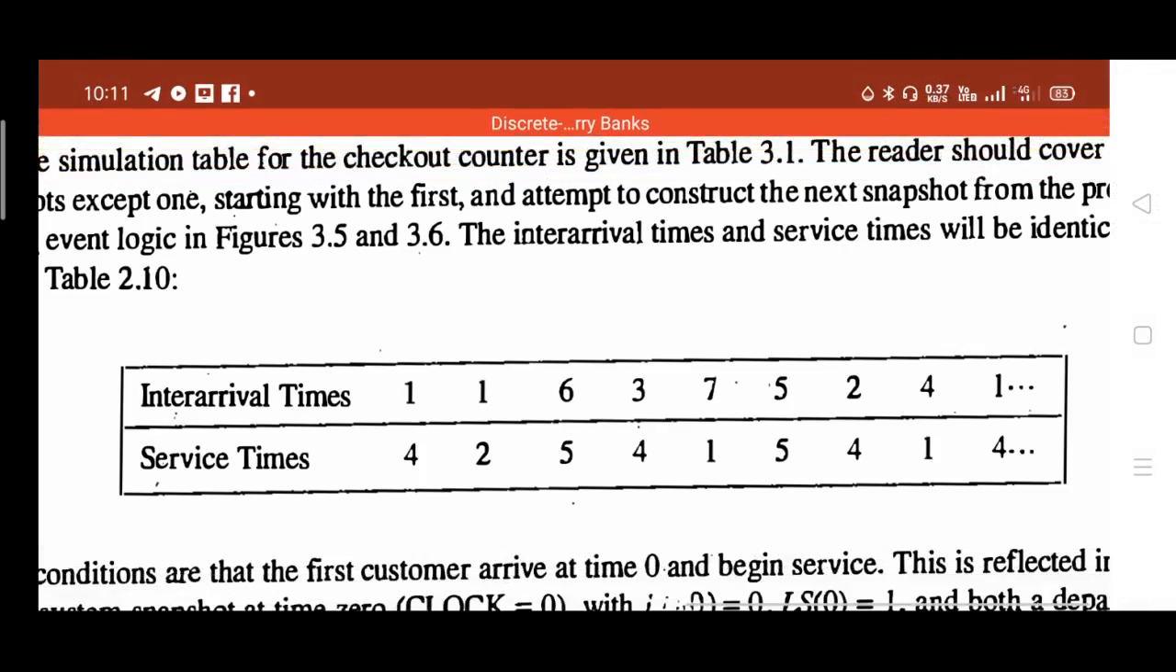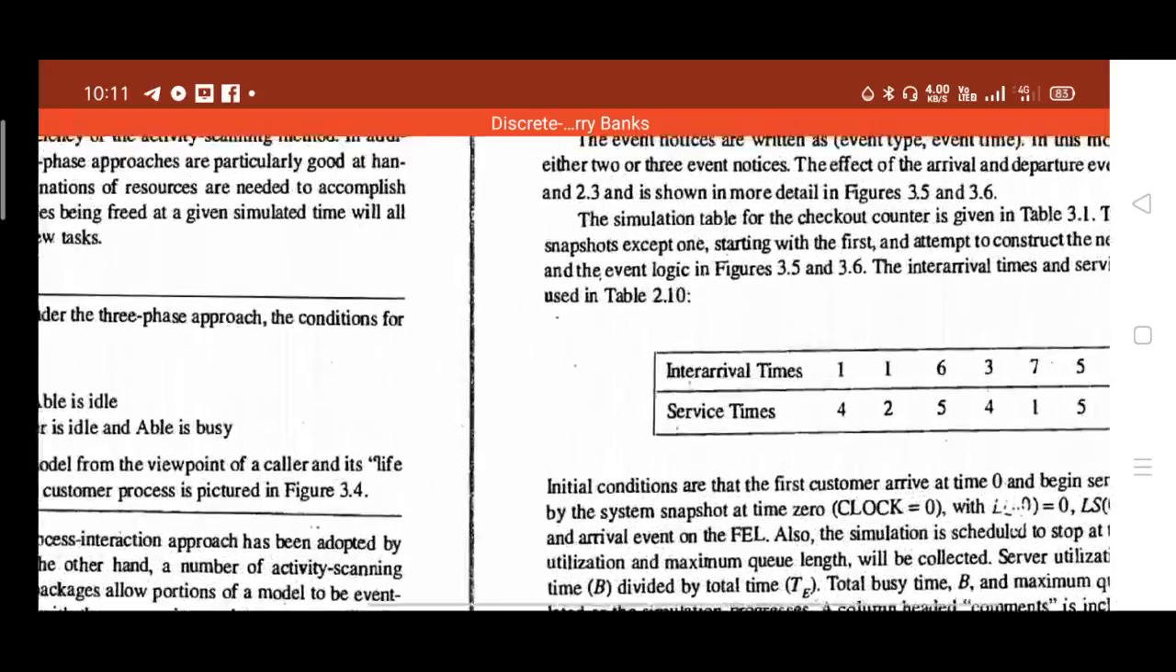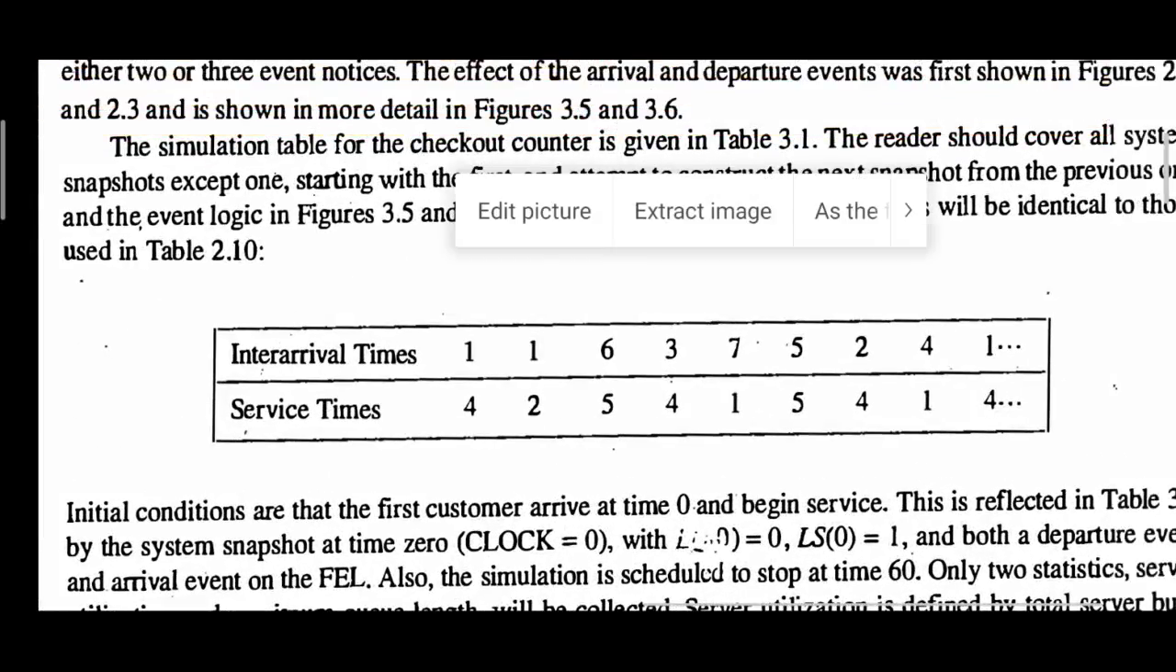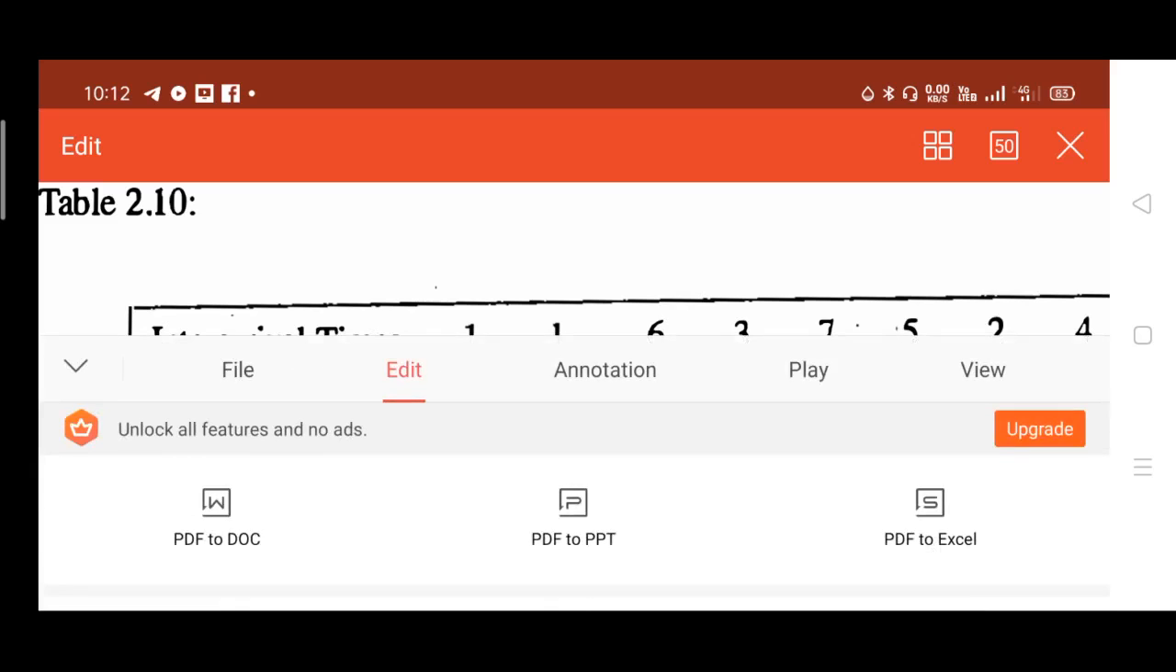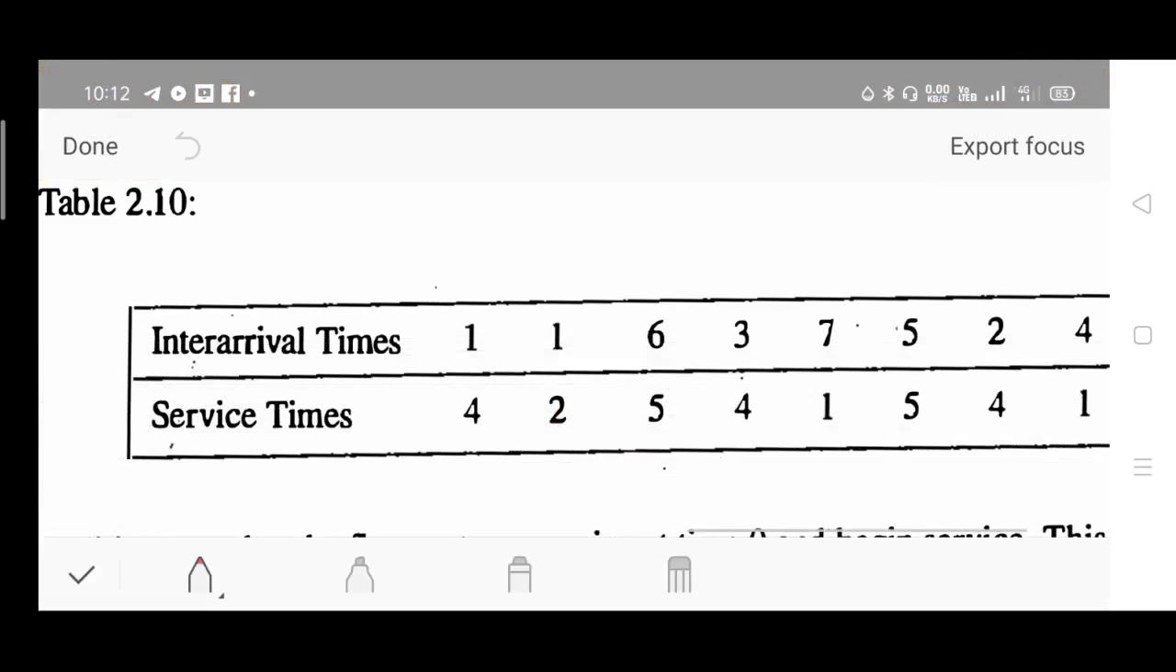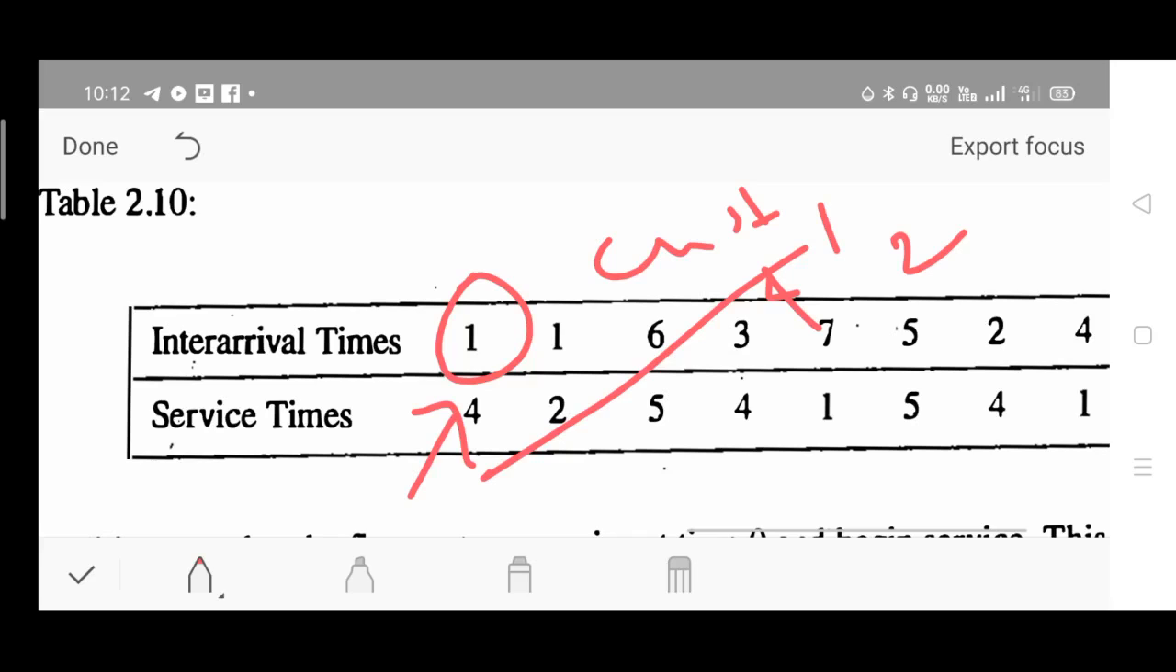This value represents the inter-arrival time between the first and second customer, that is 1 minute. Service time of the first customer. Please try to understand this table. Inter-arrival time is the time duration between customer number 1 and customer number 2. This is the service time for which customer? Customer 1. Inter-arrival time between 2 and 3, service time for the second customer. Inter-arrival time between 3 and 4, and this will be the service time for the third customer, and so on.